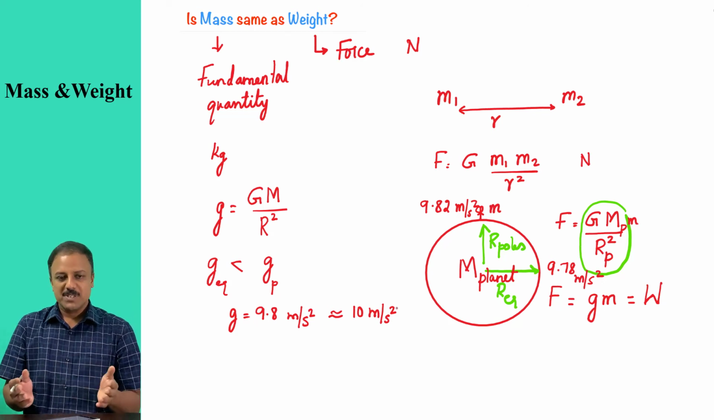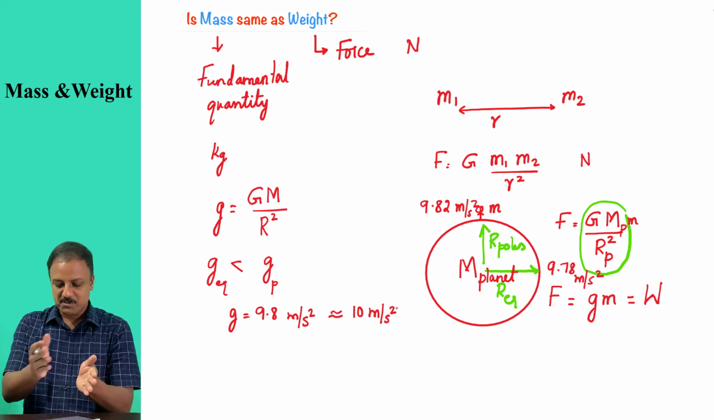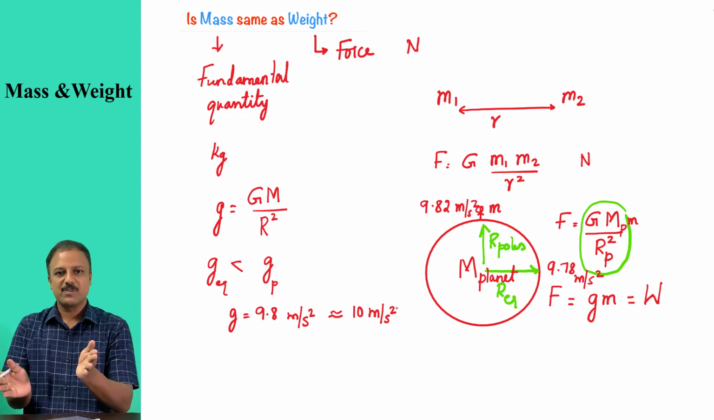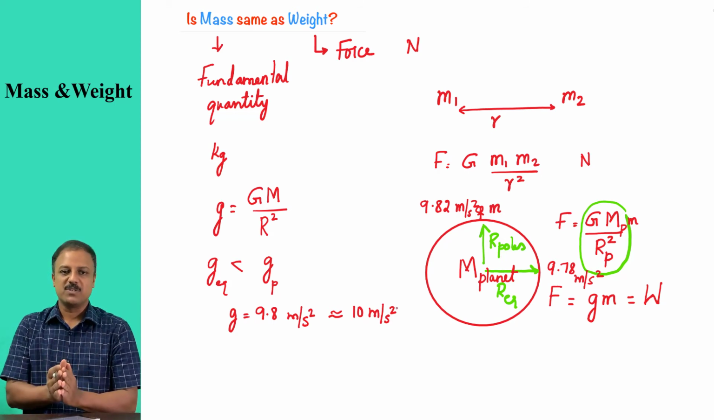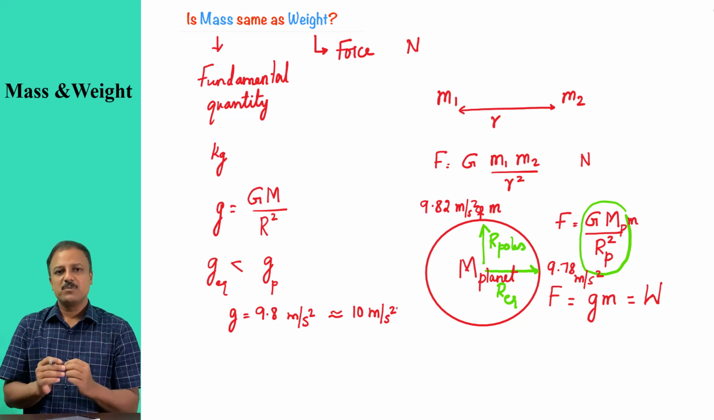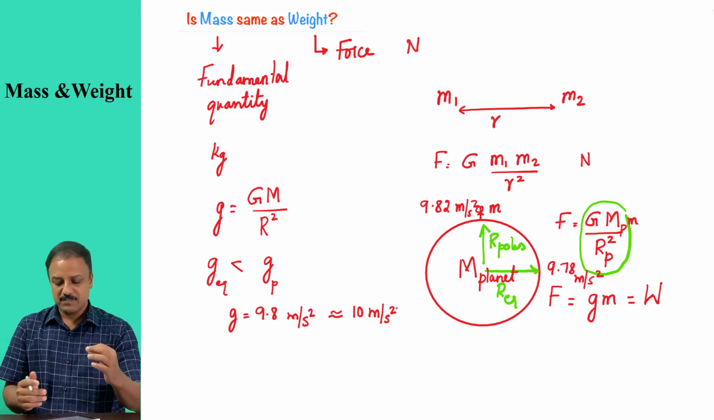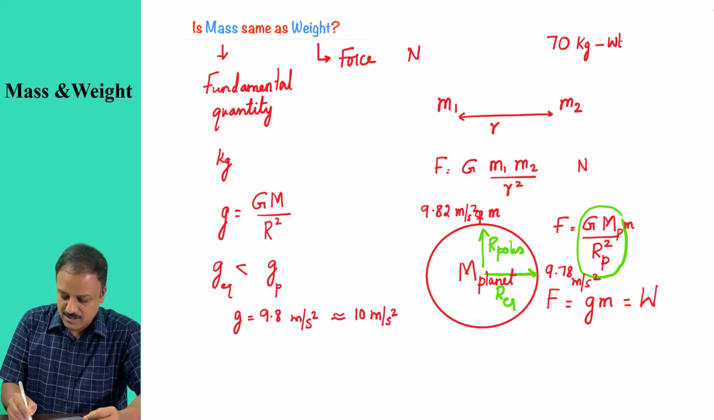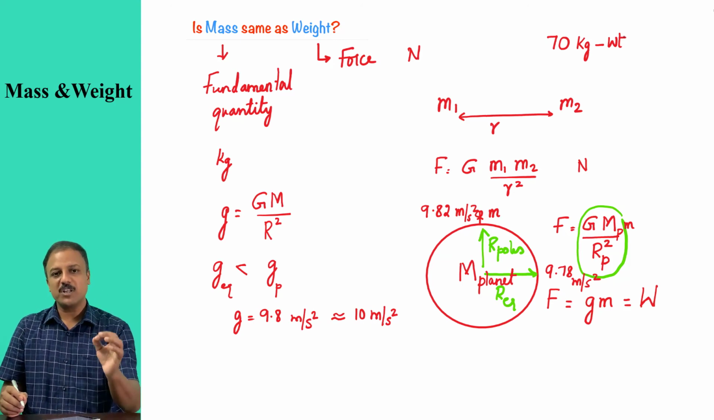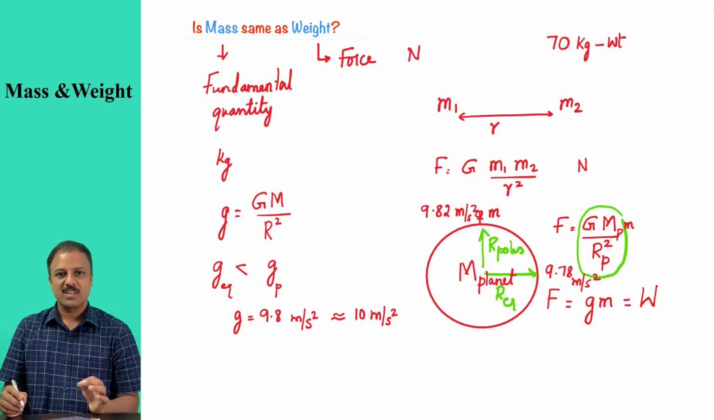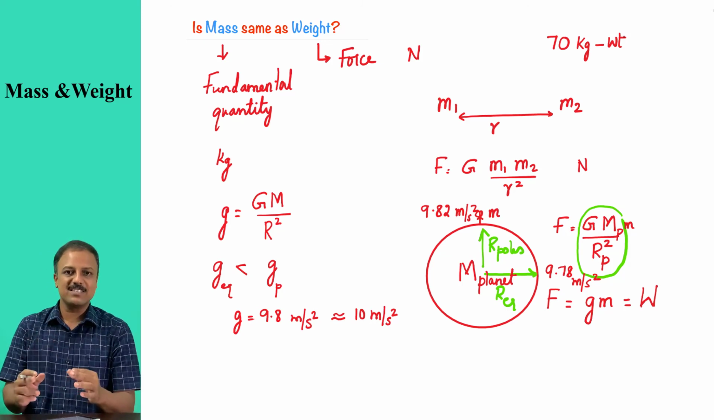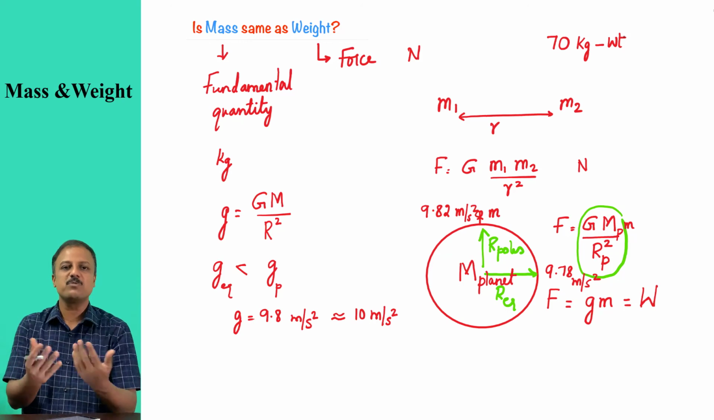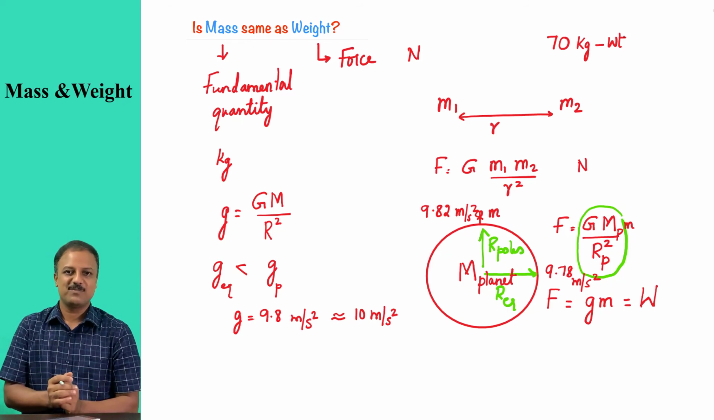Now why is it approximate? Because the value of g keeps varying between equator and poles, so I can only give you an approximate value. And that is why when you stand on a weighing machine, it gives you a reading like 70 kilogram hyphen weight. So it says that your body mass is 70 kilogram, and you calculate the weight. So it actually reads 70 kilogram equivalent weight. You need to calculate it.